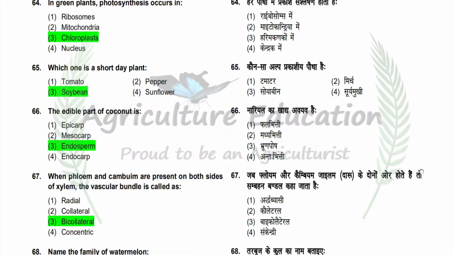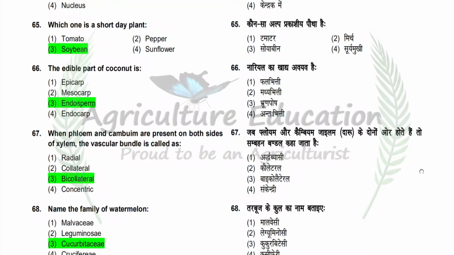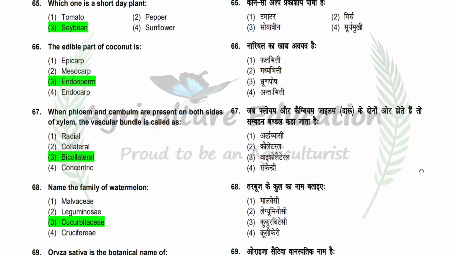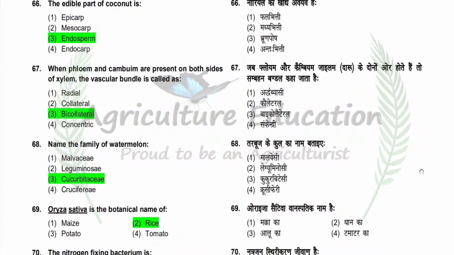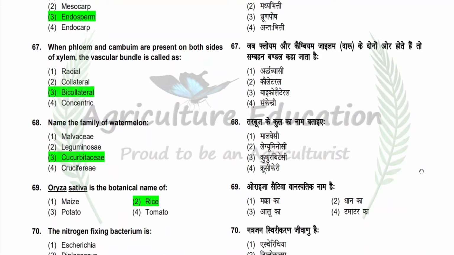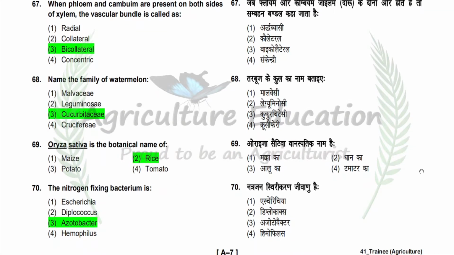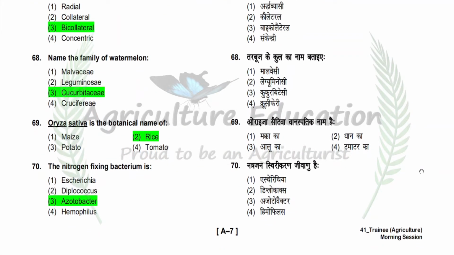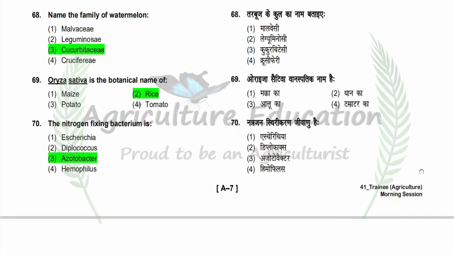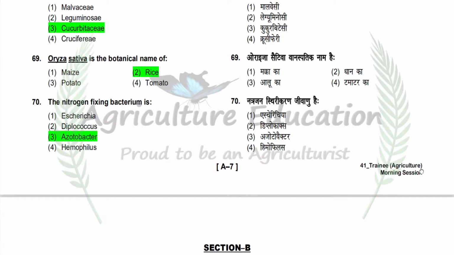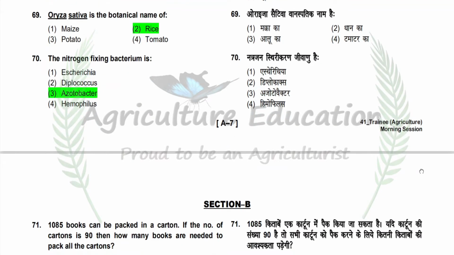Next question is when the phloem and cambium are present on both sides of xylem, the vascular bundle is called as option is radial, collateral, bicollateral, concentric. So correct answer is bicollateral. Next question is name the family of watermelon. Option is Malvaceae, Leguminosae, Cucurbitaceae, Cruciferae. So correct answer is Cucurbitaceae. Next question is Oryza sativa is the botanical name of option is maize, rice, potato, tomato. So correct answer is rice. Next question is the nitrogen fixing bacterium is option is Escherichia, Diplococcus, Azotobacter, Haemophilus. So correct answer is Azotobacter.